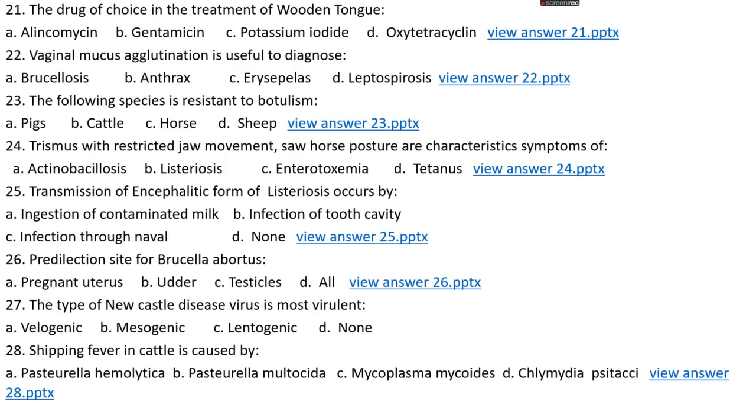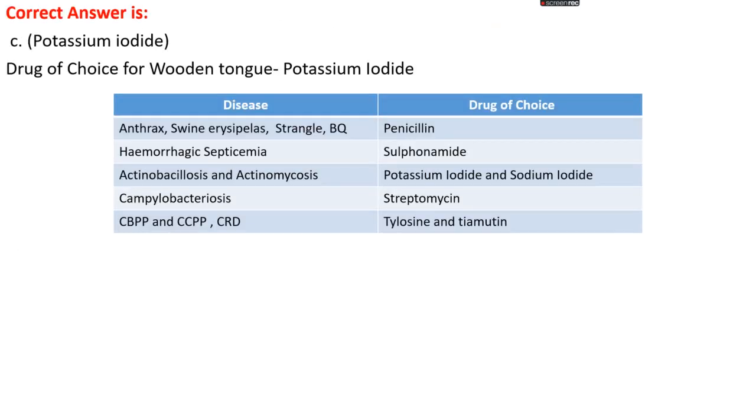Question number 21. The drug of choice in the treatment of wooden tongue. Option A, lincomycin; option B, gentamicin; option C, potassium iodide; or option D, oxytetracycline. The right answer is option C, that is potassium iodide. Drug of choice for wooden tongue, that is actinobacillosis, is potassium iodide.